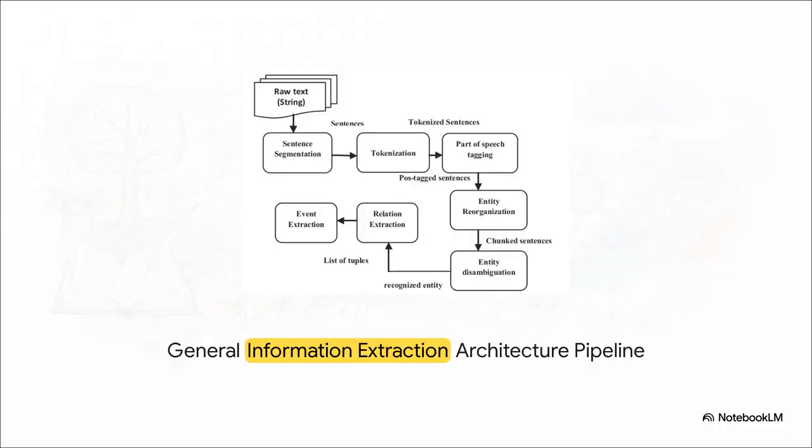To build this bridge, computers rely on a general information extraction architecture pipeline. This step-by-step process brilliantly illustrates how computers attempt to turn our raw, messy strings of text into structured, highly usable data. You can see how it flows from raw text down through sentence segmentation, tokenization, all the way to extracting actual relationships and events. Let's actually break down what's happening inside these boxes.